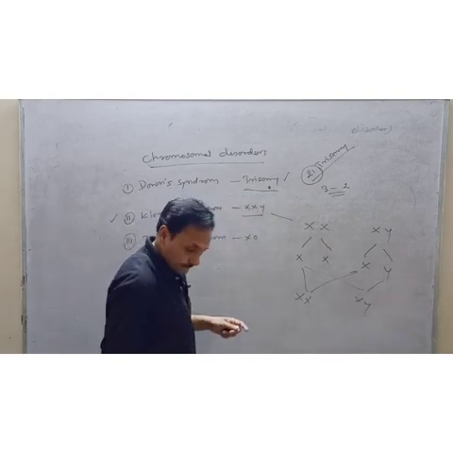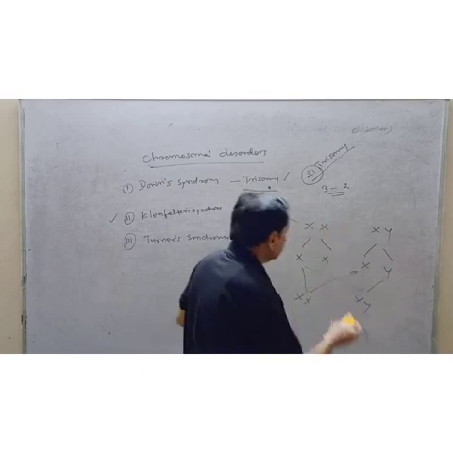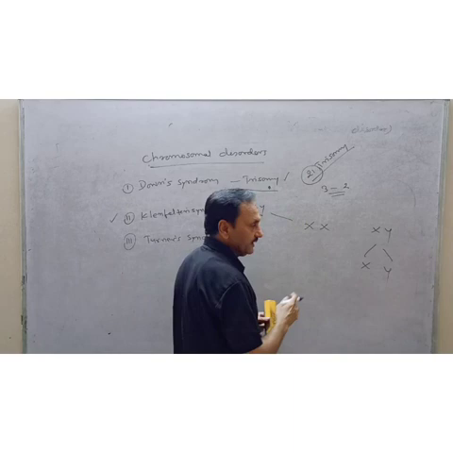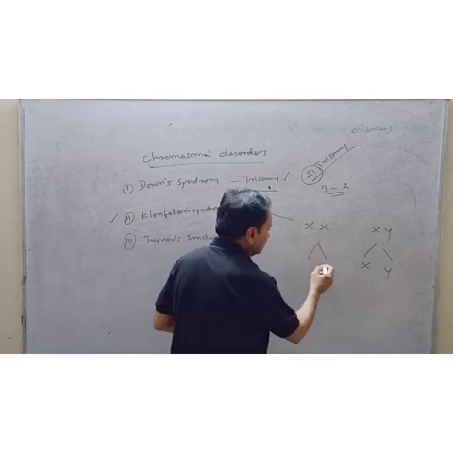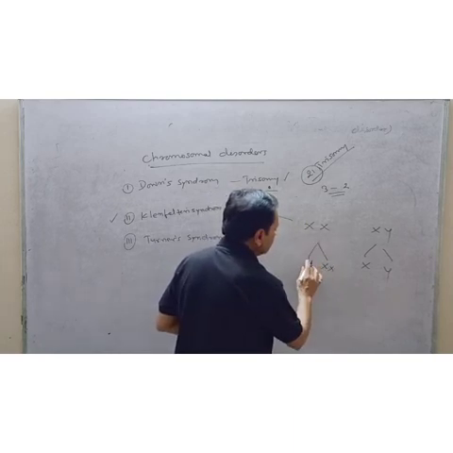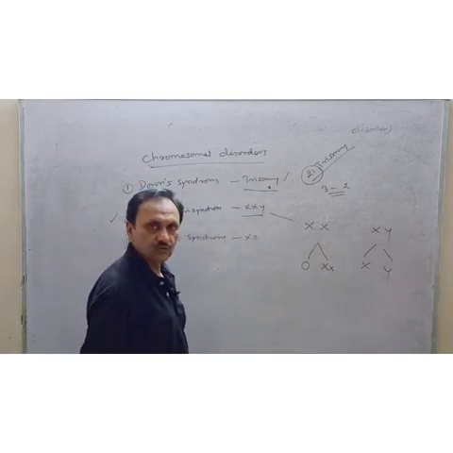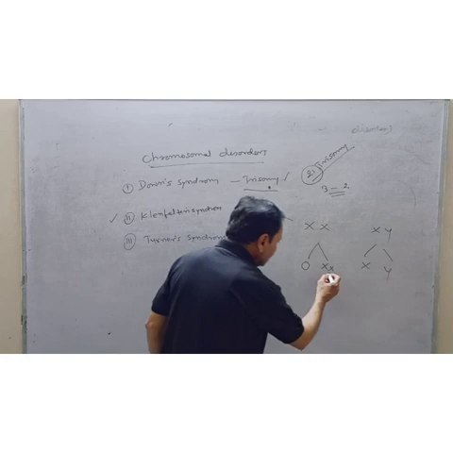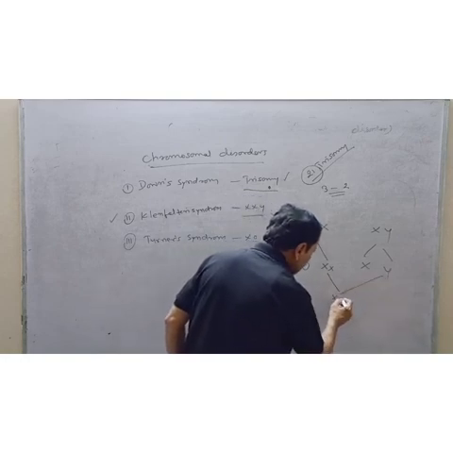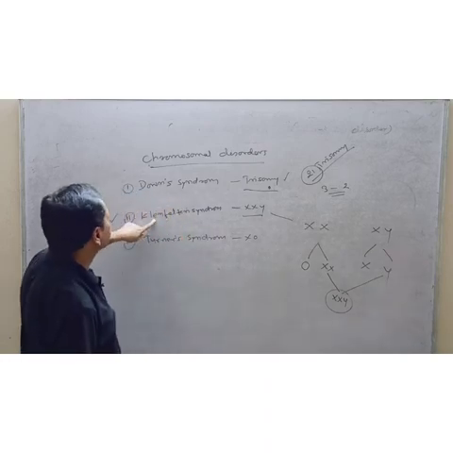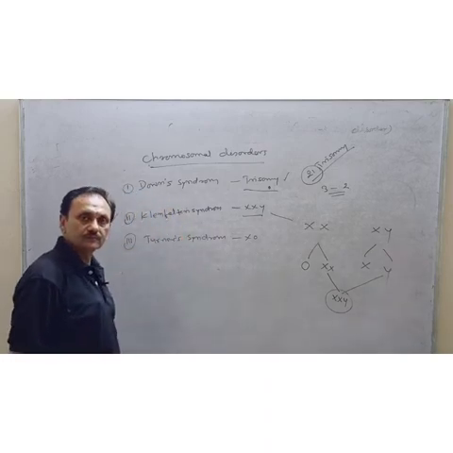Suppose due to certain disorders, this separation can't take place, and they will not be separated into two forms. If the fusion is like this, then this is the cause of Klinefelter syndrome.